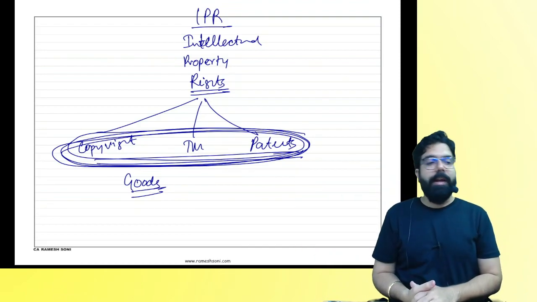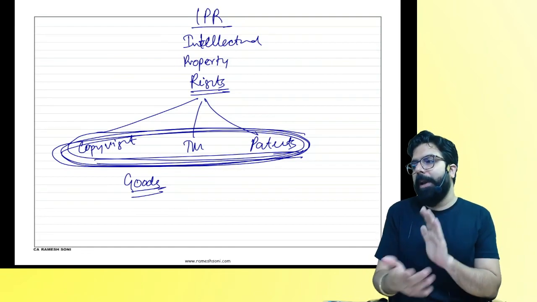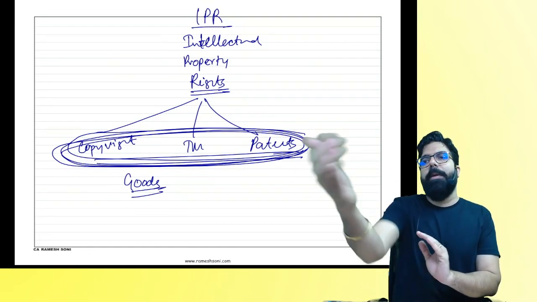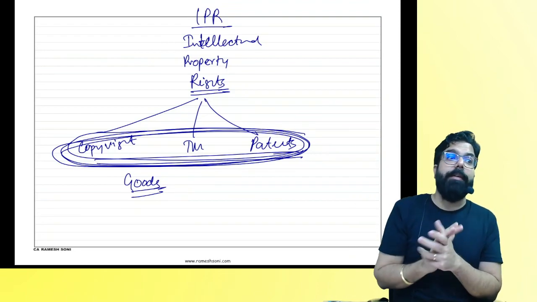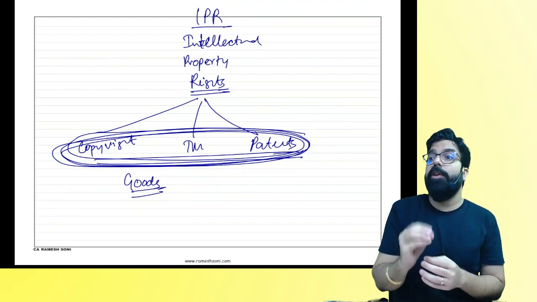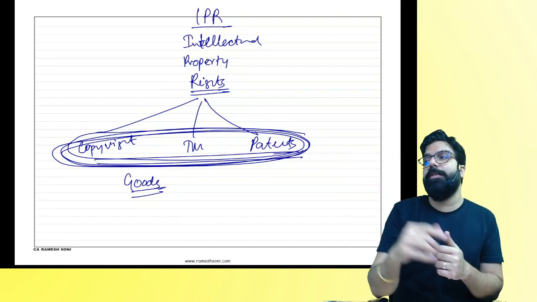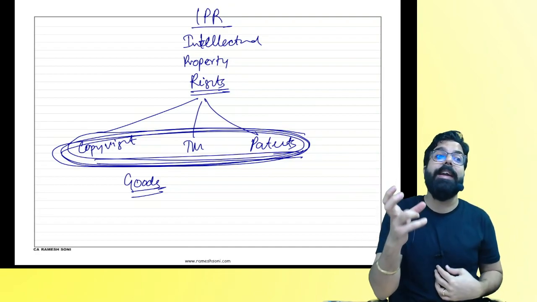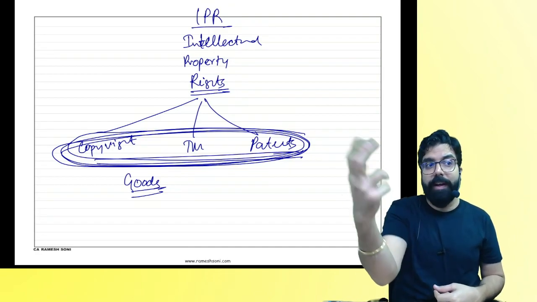Now you tell me one thing. I have a copyright on my book. You came and told me, sir, you sell me the copyright, not give it to me for use. You sell it to me. I'm selling you goods or service? I'm giving you the title of goods, and that is supply of goods.